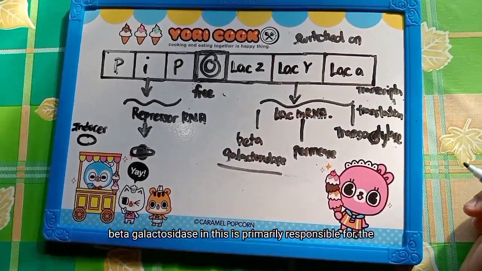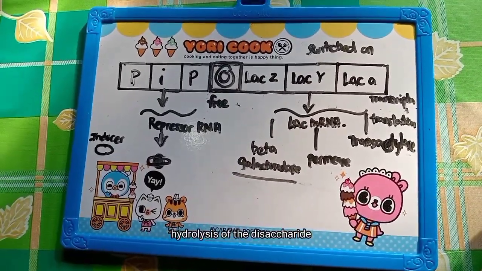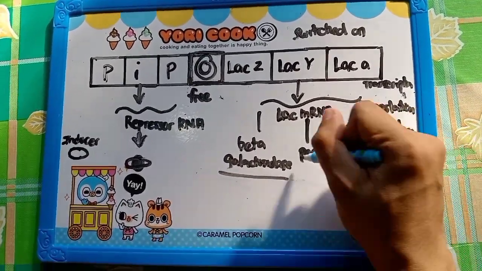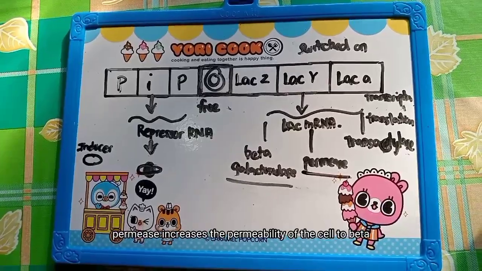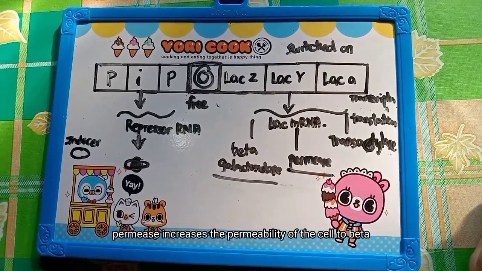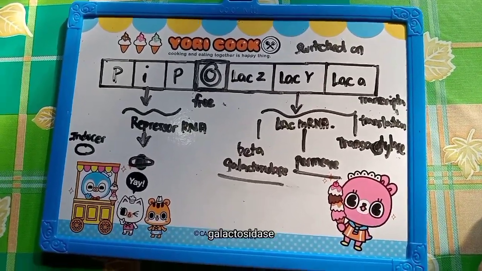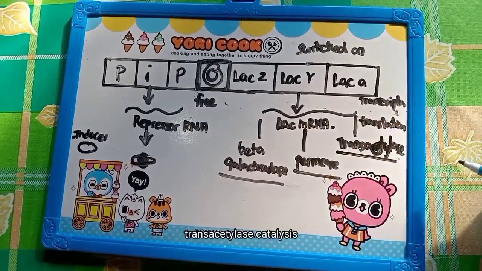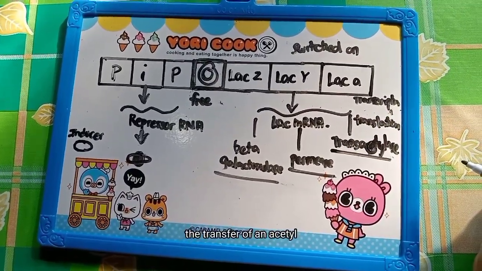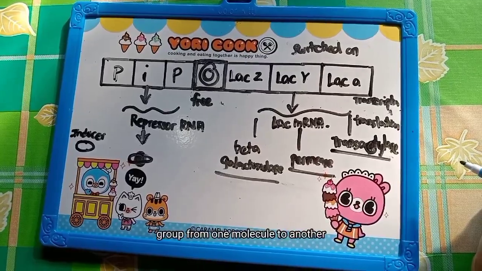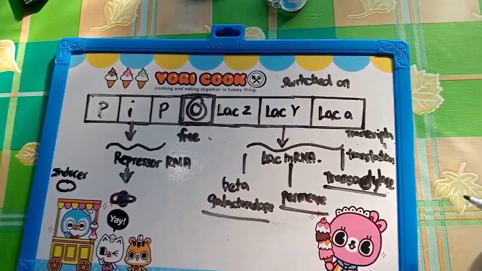Beta-galactosidase is primarily responsible for the hydrolysis of the disaccharide. Permease increases the permeability of the cell to beta-galactosidase substrates. Transacetylase catalyzes the transfer of an acetyl group from one molecule to another.